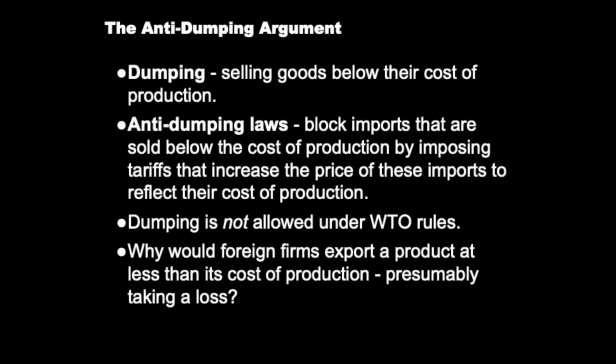The anti-dumping argument. Dumping is the selling of goods below their cost of production. Anti-dumping laws block imports that are sold below the cost of production by imposing tariffs that increase the price of these imports to reflect their costs of production. Dumping is not allowed under World Trade Organization rules. Why would foreign firms export a product at less than it costs to produce, presumably taking a loss?